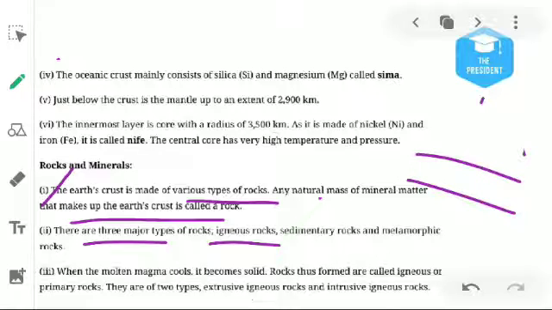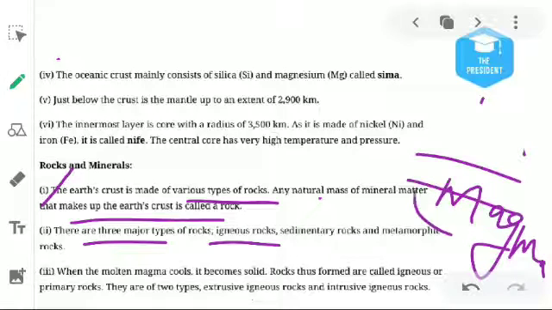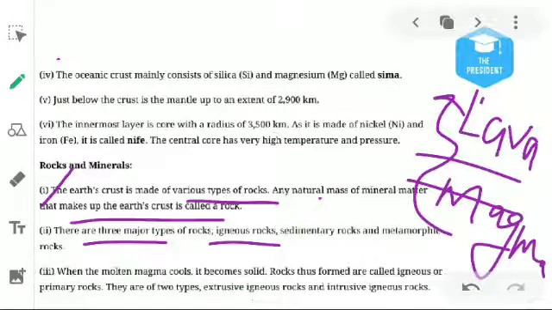When rocks melt due to high pressure and temperature, the molten rock is known as magma. And when magma comes up onto the surface of the earth, it is known as lava. Understood? And when lava comes over the surface, due to weather conditions, rain, and the decrease in temperature and pressure, it dries up and becomes hard. And then igneous rocks form.